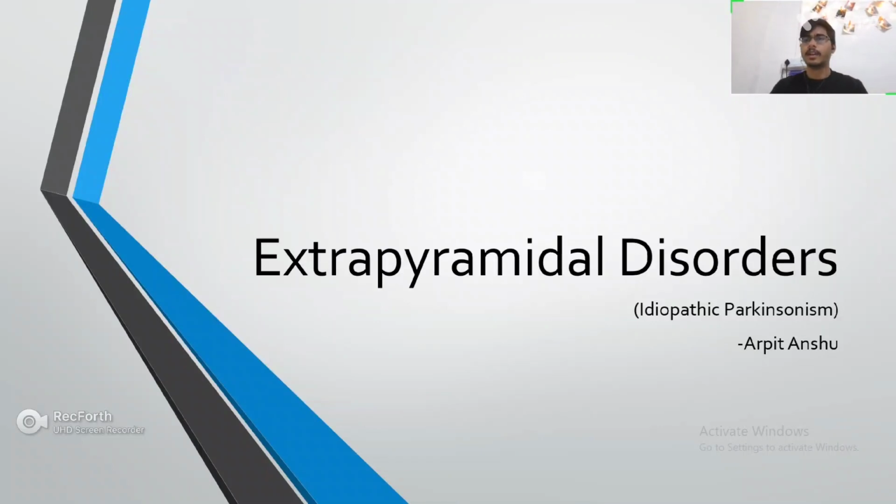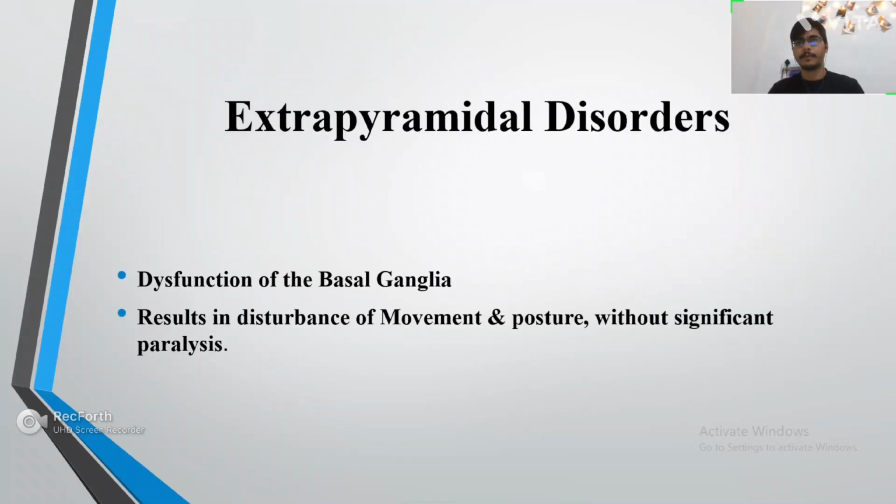Hello, my name is Arpitansu, and today we'll be talking about the extrapyramidal disorders, and mostly we'll be focusing on idiopathic Parkinsonism in this chapter. Let's start. When I say extrapyramidal disorder, I basically mean a dysfunction related to the basal ganglia. Mostly the striatonigral pathway of the basal ganglia is affected.